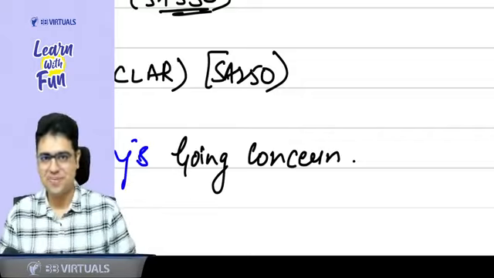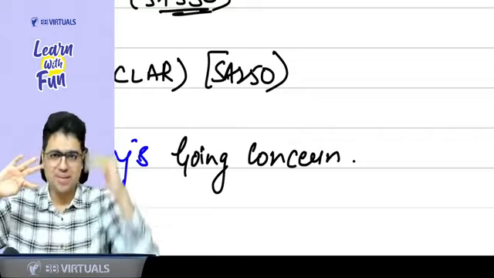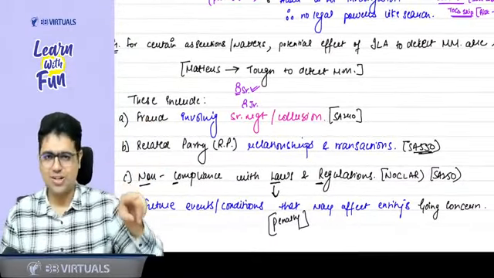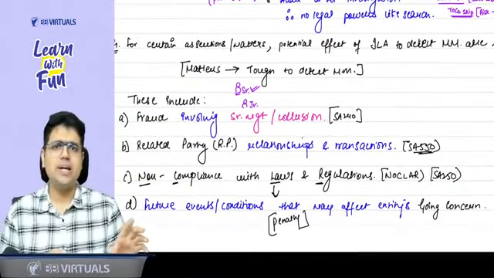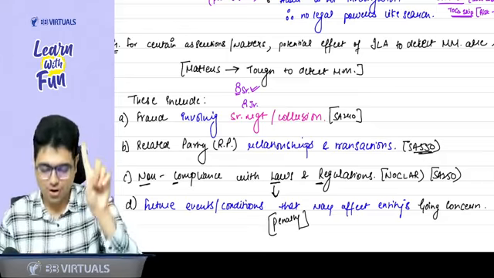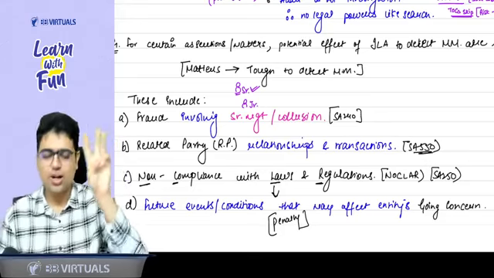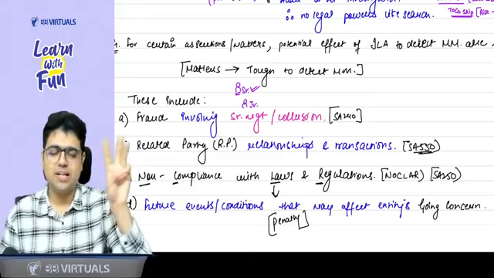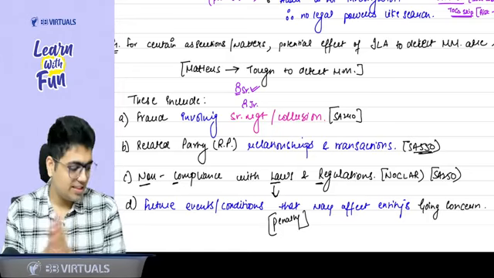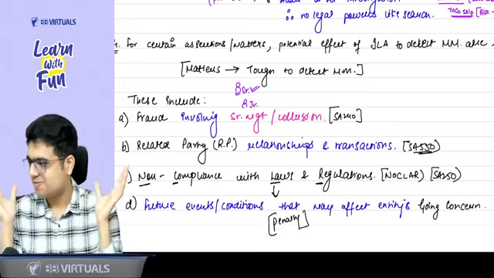Entity's going concern will be affected. So these four points you can remember in a flow once more. Fraud with the related party, it is a non-compliance with law, that will lead to a penalty that will affect the going concern. So the four areas are fraud, related party, non-compliance with laws and regulations, and the last point is future events and conditions affecting the going concern.